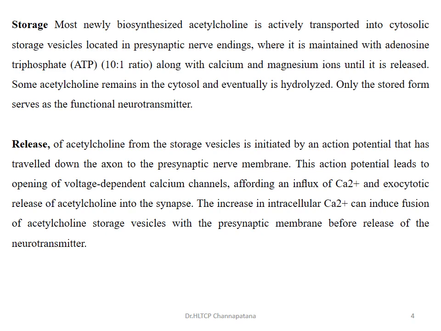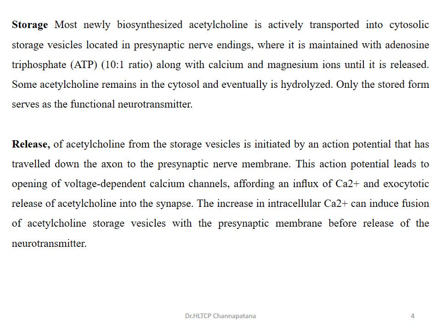So there is an influx of calcium, and the increase in intracellular calcium can induce fusion of the acetylcholine storage vesicle with the presynaptic membrane before release of the neurotransmitter.